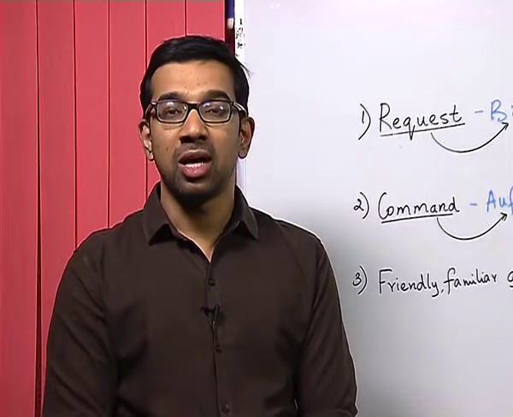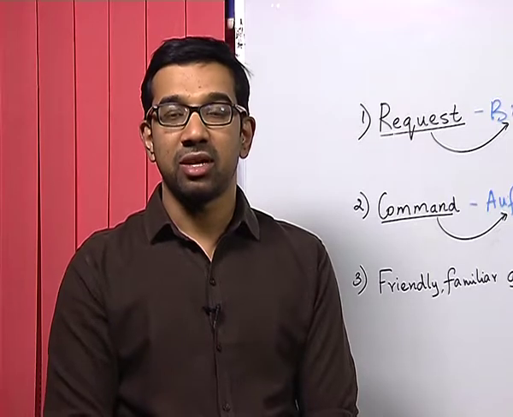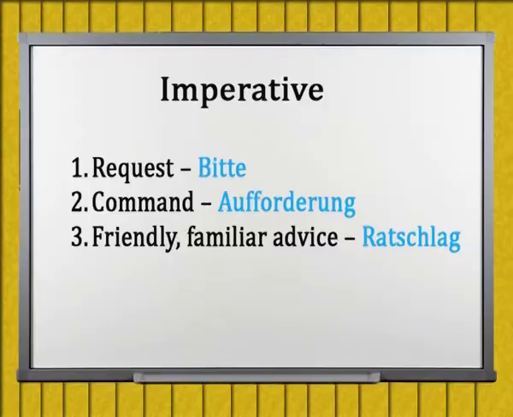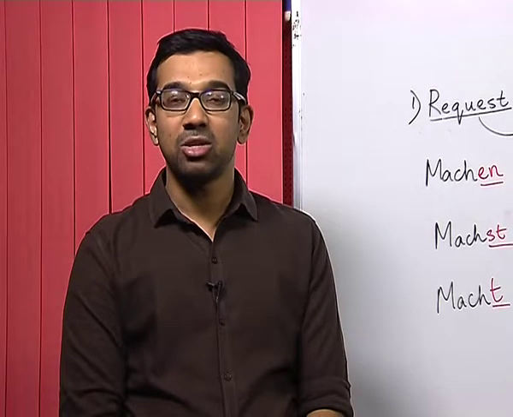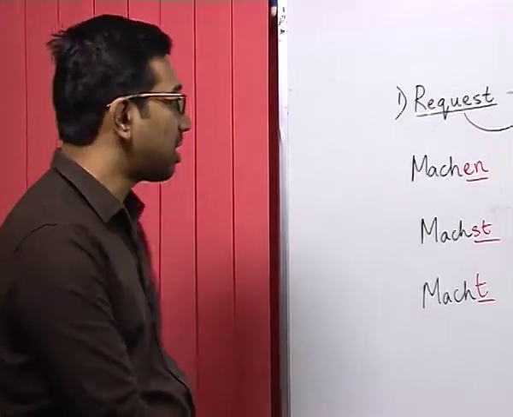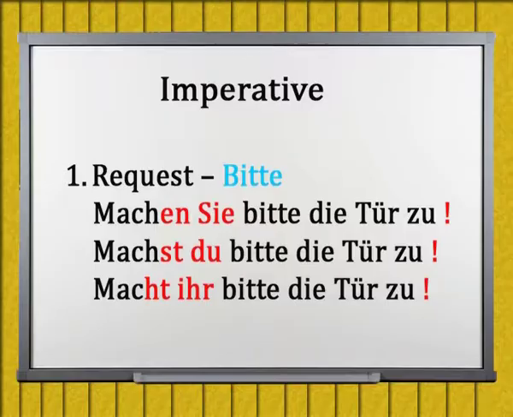We are going to learn how verbs are constructed with these three pronouns for imperative verbs, especially in these three subcategories. Now, let us look at how an imperative sentence is made, especially for the category request or Bitte.